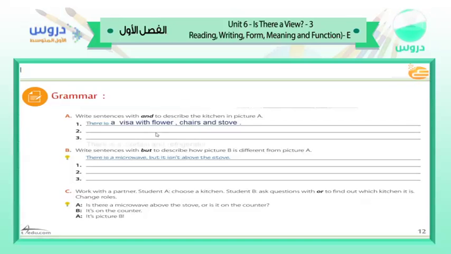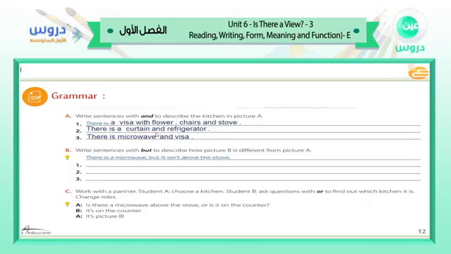The second sentence: there is a curtain and a refrigerator also. The third: there is a microwave and a vase. This is conjunction. And connects two things in one sentence, or in one part. We call it conjunction, or connecting.